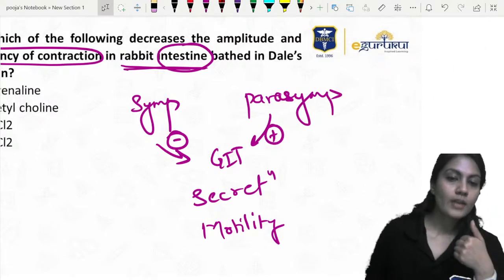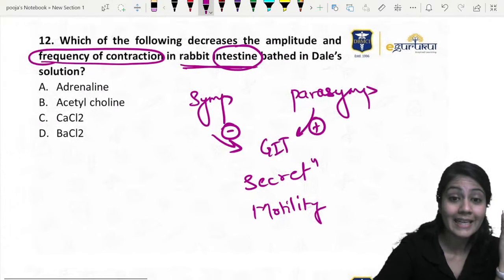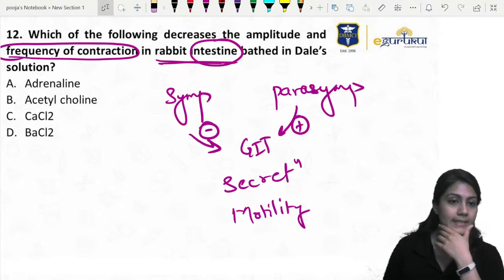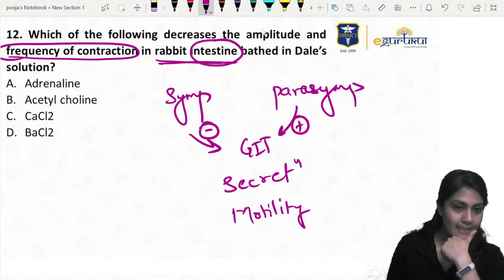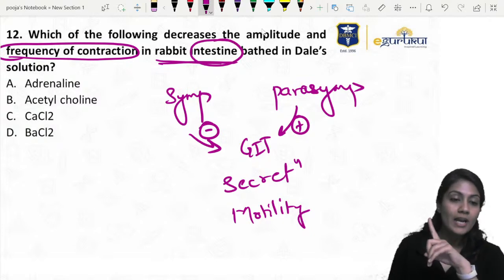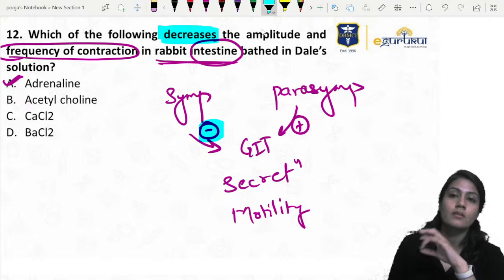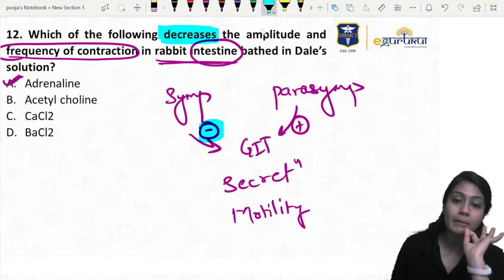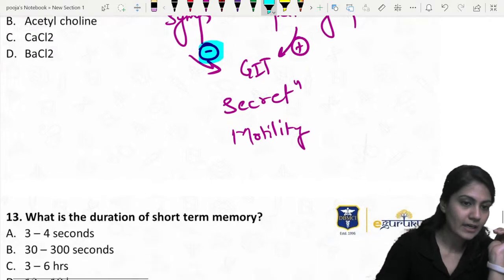Agree? So they're asking about intestine. So what they're asking? Decrease, decrease, decrease. So what can be the answer of this? Yes, superb, guys. Superb. They asked about the intestine, so you have to go with the sympathetic system, and they ask decrease. That is the sympathetic system, which is inhibiting the motility, right? Adrenaline will be the correct answer.